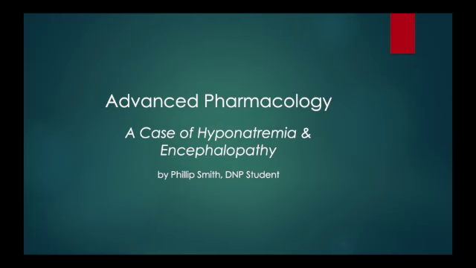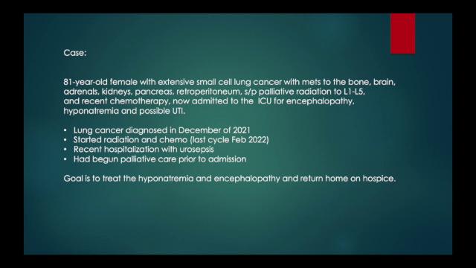So this is a case involving hyponatremia and encephalopathy. Okay, so we have an 81-year-old female with extensive small cell lung cancer, and she has mets to the bone, brain, adrenals, kidneys, pancreas. She is status post palliative radiation and recent chemo. She has been admitted to the ICU for encephalopathy, possible UTI, and hyponatremia.